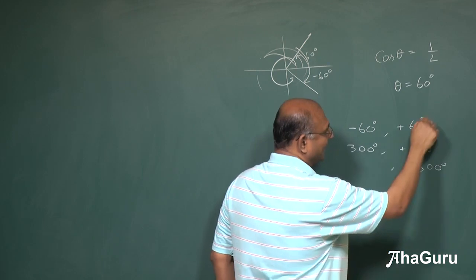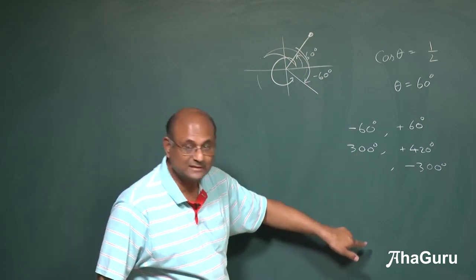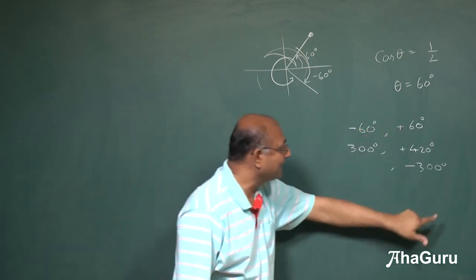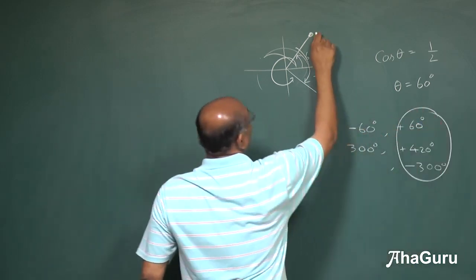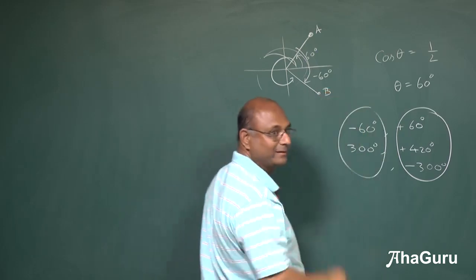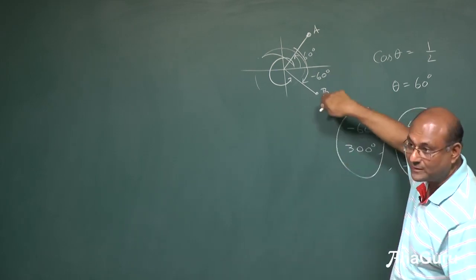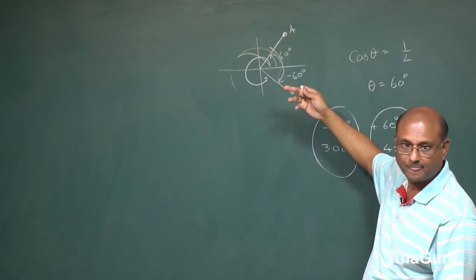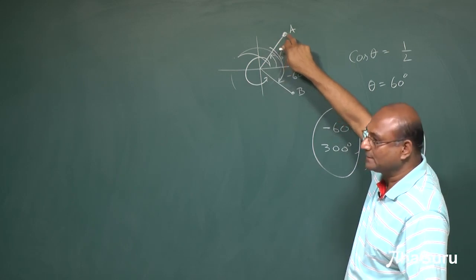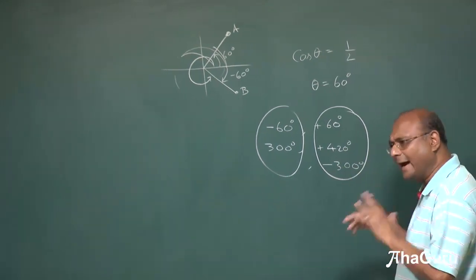Notice that all these angles are giving me the same coordinate. These two coordinates are different, but all of these angles take me to point A, and all of these angles will take me to point B. A and B are not the same, but the cos of the angle at this point and the cos at this point are the same. But everything is not the same. Sine for these two are not the same, but sine for this and sine for this is the same. So sine, cos, tan, everything for 60, 420, minus 300 is identical.